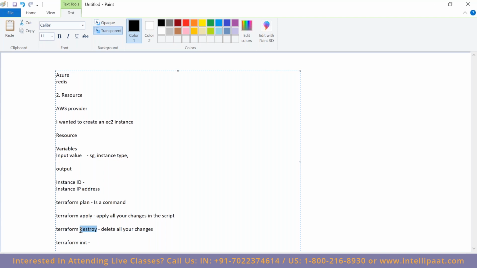It will delete. Okay. And suppose there is one dependency, that before deleting that thing, I have to delete another thing. In AWS there are certain dependencies. So what will it do? It will just skip it? No, I am asking, if there is some dependency, before deleting this instance we have to delete that, not only EC2, there are some other things in VPC also. So then what will it do? It will delete everything. Means if there is some prerequisite, then it will do that prerequisite and then delete the instance. Yes, correct. Terraform will take care of it. Okay, very powerful.